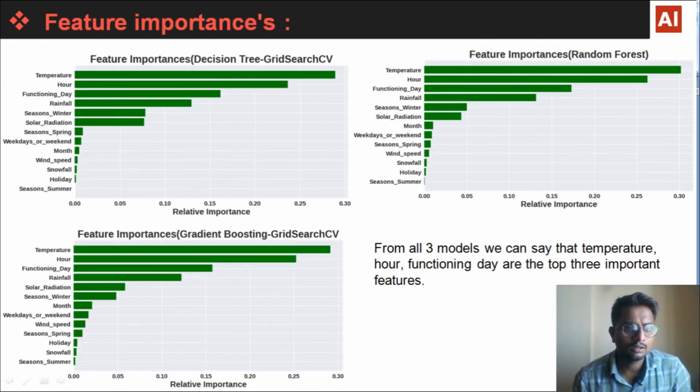After these models, the feature importance. Here we can see from all three models that temperature, functioning day, and rainfall are the top three important features. For decision tree, random forest and gradient boosting, temperature, functioning day and rainfall are the same, giving the same feature importances.